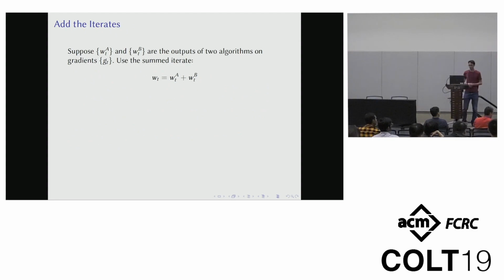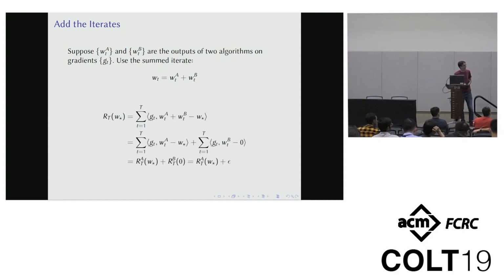Okay? So we have two algorithms A and B that are outputting iterates W_A and W_B if I just give them the gradients g_t. And my algorithm is just going to add up W_A and W_B and return that. It's really easy. Let's write down the regret. Well, the regret is the sum of g_t times (W_t^A plus W_t^B minus W star), just by definition. And now we'll use the distributive property that everybody learned at some point in grade school. So then you get the sum of g_t times (W_t^A minus W star) plus the sum of g_t times (W_t^B minus 0). Okay, is that great? Who knows?